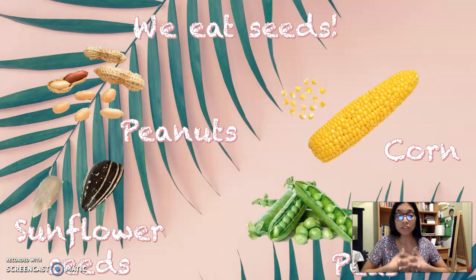We also have another snack that are sunflower seeds. Those are also things that we eat. We have the corn. We eat those. Those are the seeds. That's the seed of the plant. We have peas. Peas are also very healthy, and those are the ones that we also eat.